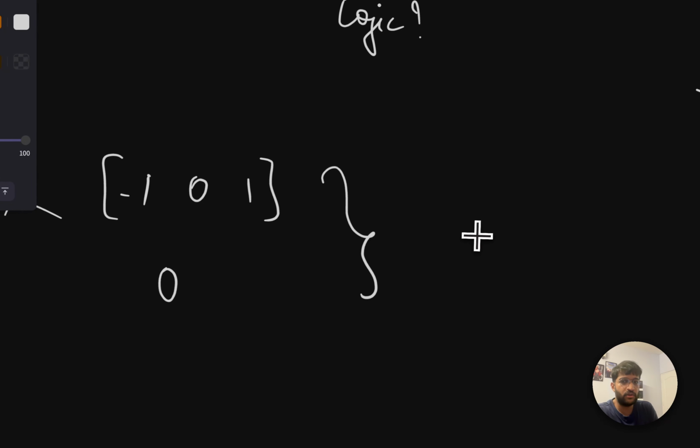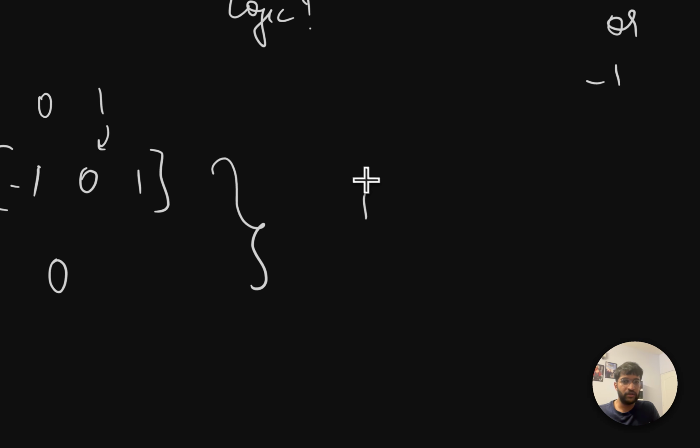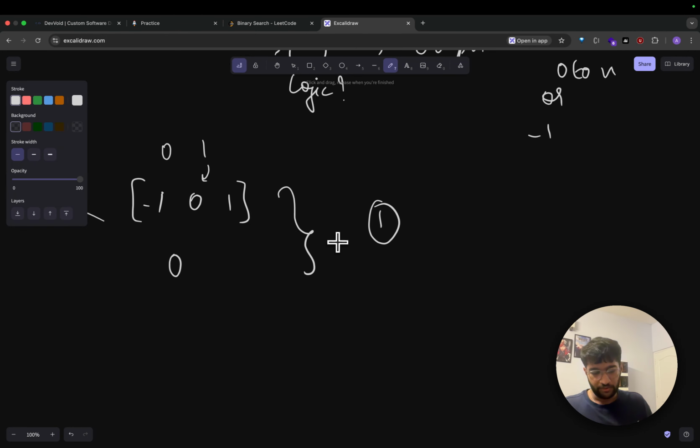If that's the case, what's the index where target 0 is present? It's in 0 for -1 and 1 for 0, right? So the result should be 1. Understood why? Because the value that we want to find in this array is 0, and that value is present in the first index because the array starts with 0 and then 1 and then 2. Okay, cool.